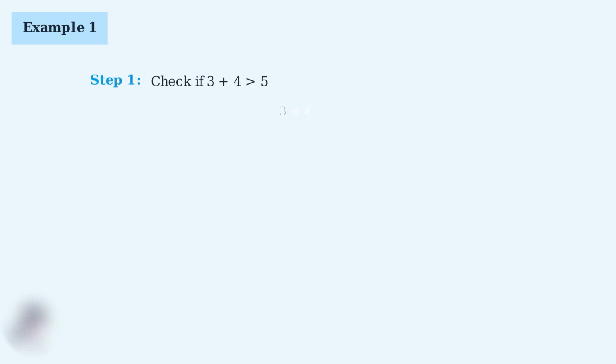Step 1, we check if 3 plus 4 is greater than 5. 3 plus 4 equals 7, and 7 is indeed greater than 5, so our first condition is satisfied. Step 2, now we check if 3 plus 5 is greater than 4. 3 plus 5 equals 8, and 8 is greater than 4, so our second condition is also satisfied. Step 3. Finally, we check if 4 plus 5 is greater than 3. 4 plus 5 equals 9, and 9 is definitely greater than 3, so our third and final condition is satisfied.